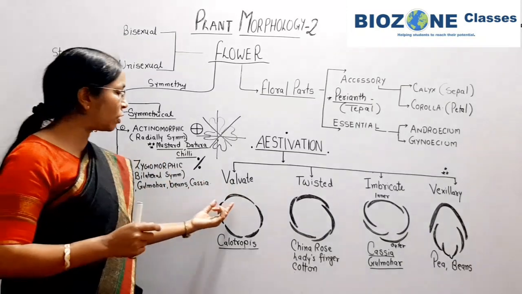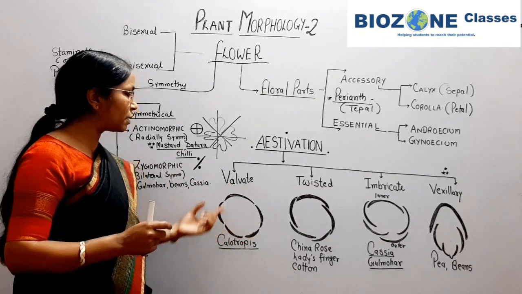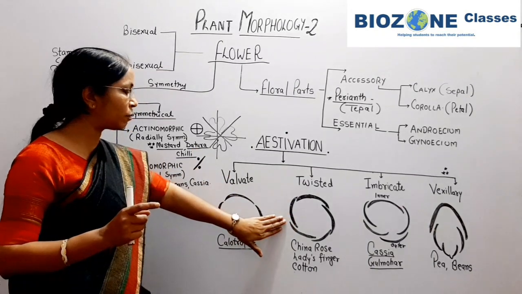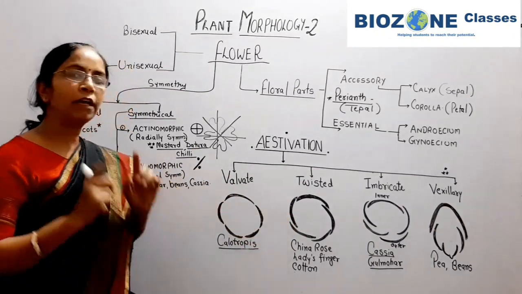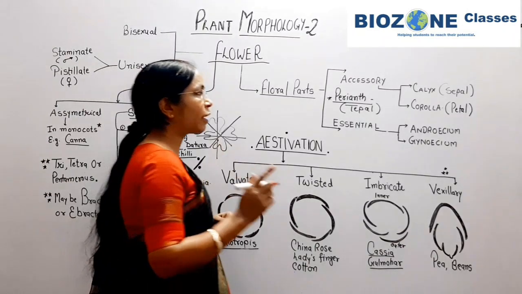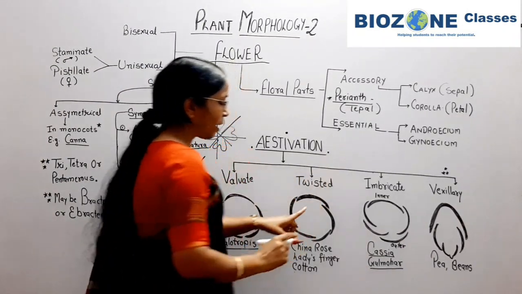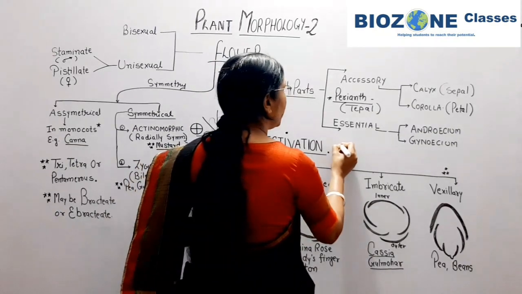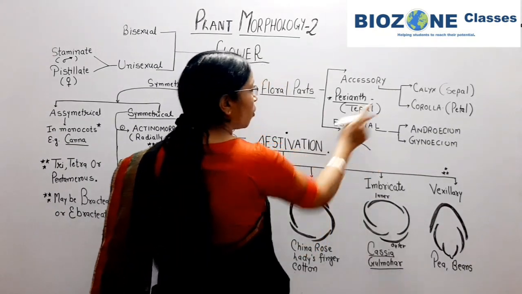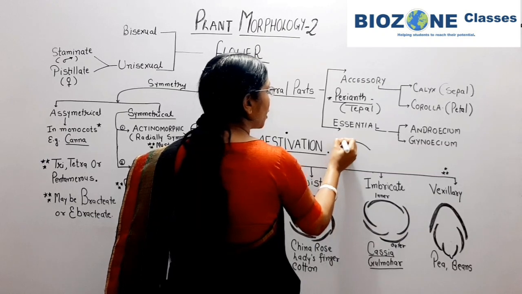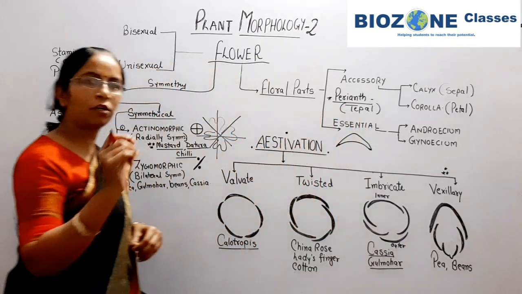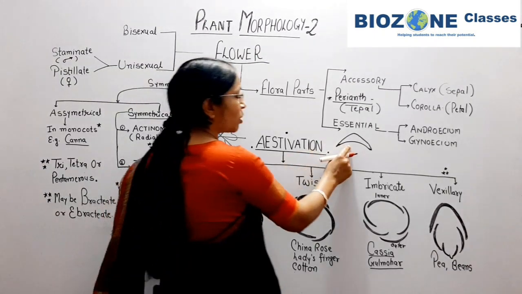Valvate means when all the petals are free from each other. One additional thing I explain here: when we go to draw the floral diagrams, these structures appear in the family section. So when we show the estivation for calyx, the calyx is represented in this way, a triangular form of structure, and this is for the calyx.